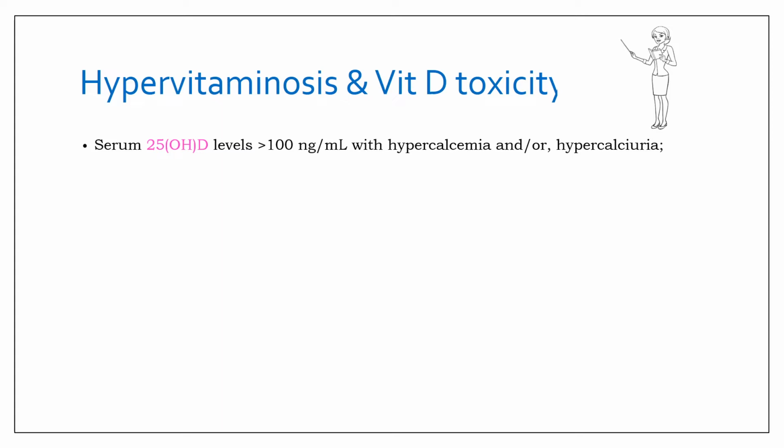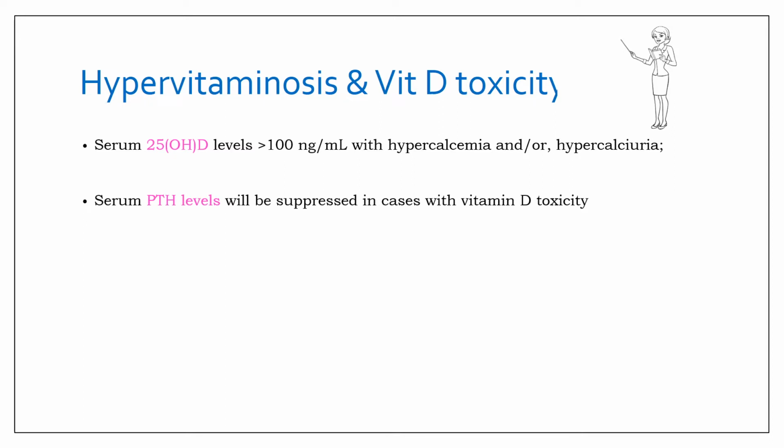So levels less than 12 are deficient, 12 to 20 is insufficient, 20 to 50 is sufficient, 50 to 100 be alert or cautioned, and more than 100 is hypervitaminosis. If it is accompanied with hypercalcemia or hypercalciuria, then it is vitamin D toxicity.